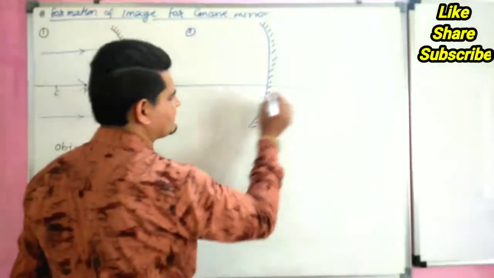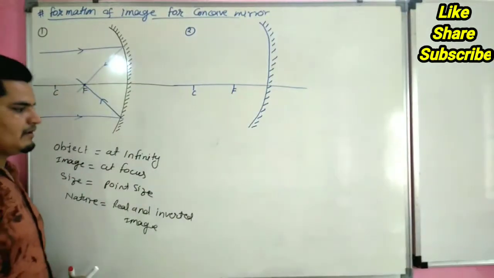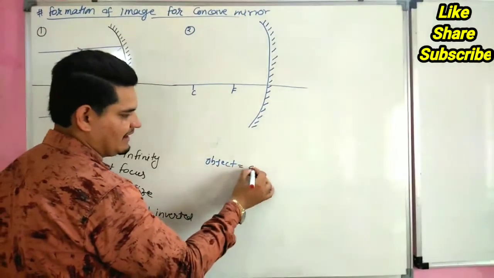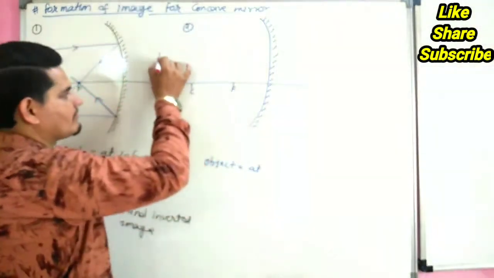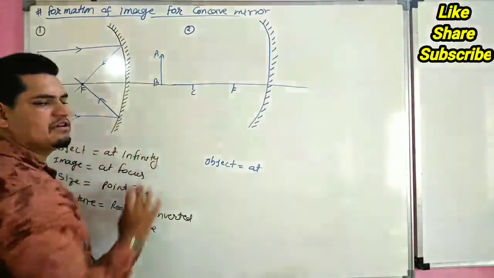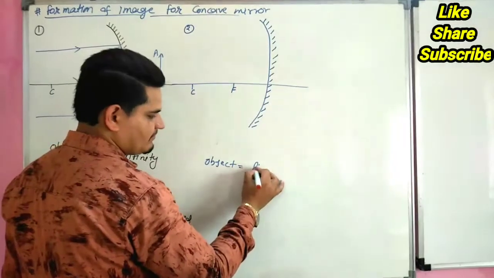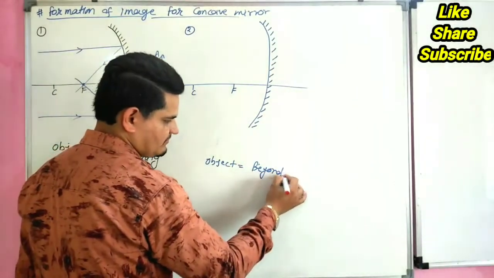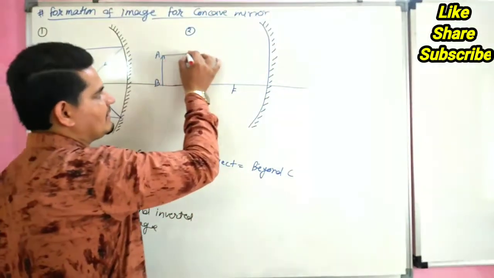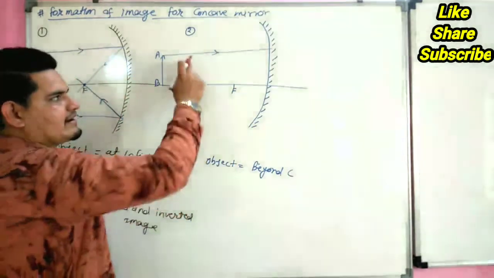This is our principal axis. This is focus. This is center of curvature. Now we are putting the object at this place. This is called AB or object. This is called beyond C. So image forms, because the ray will pass through this point, and we know when a ray comes parallel to